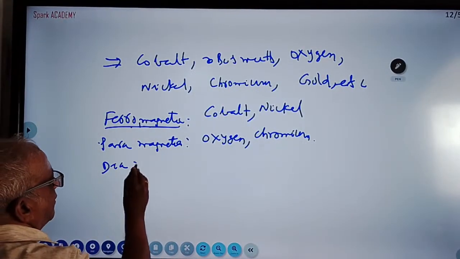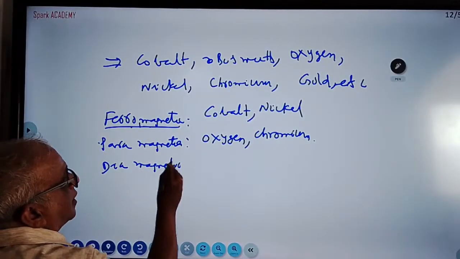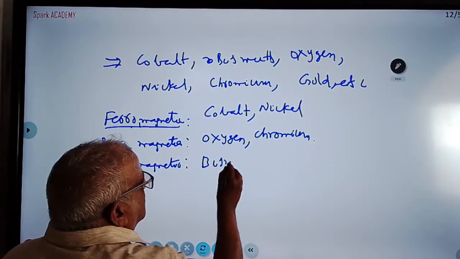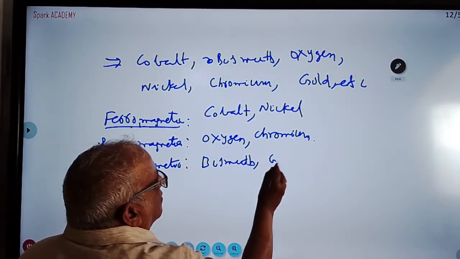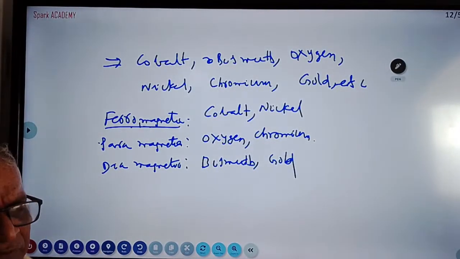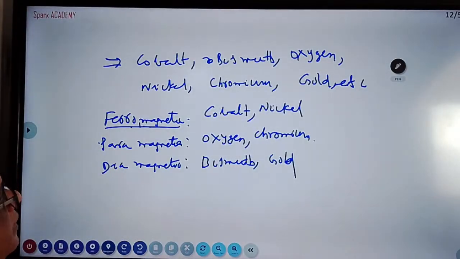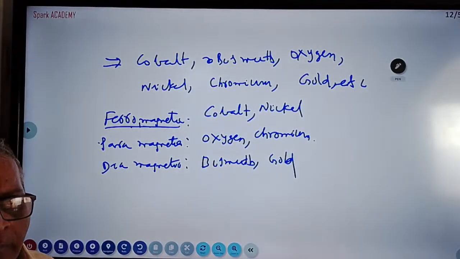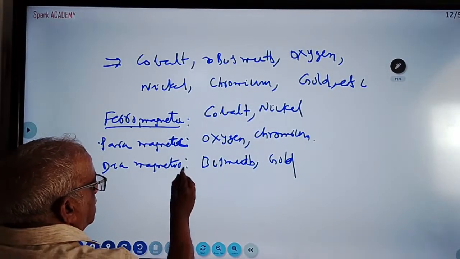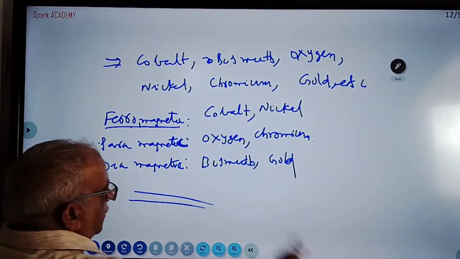Diamagnetic are bismuth and gold. So you have to categorize substances. Some examples you have to remember and categorize. They will give you some substances, and you have to say which are ferromagnetic, paramagnetic, diamagnetic. Okay, students, this is another important question.